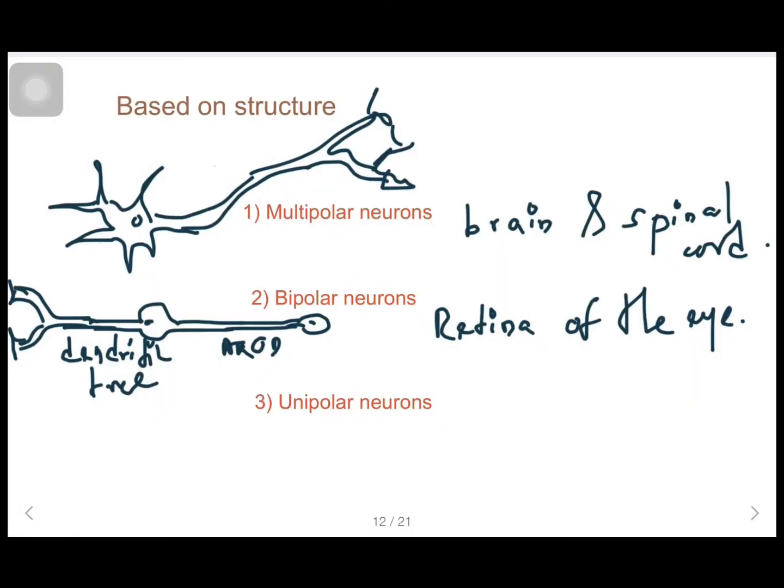The third one is the unipolar neuron. A unipolar neuron has one single process. This process divides into two branches close to the cell body, and one branch travels from the cell body to the spinal cord, while the other travels from the periphery to the cell body.